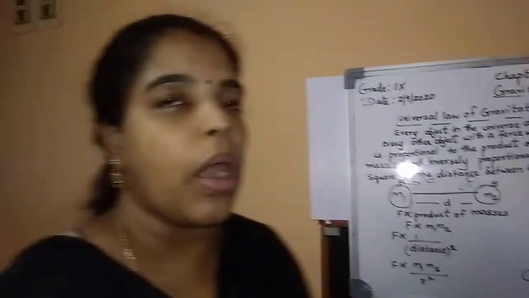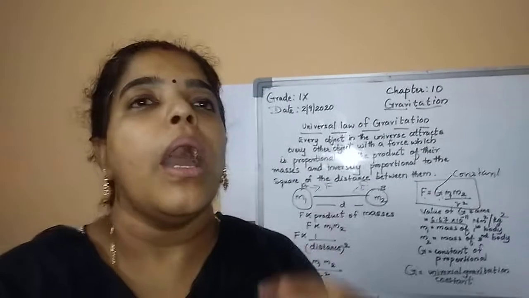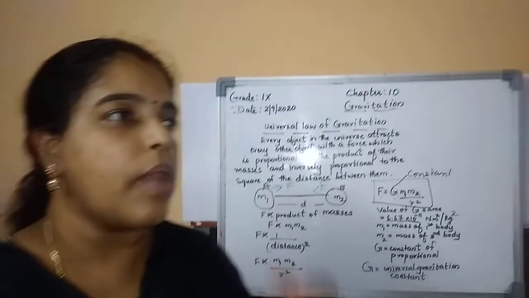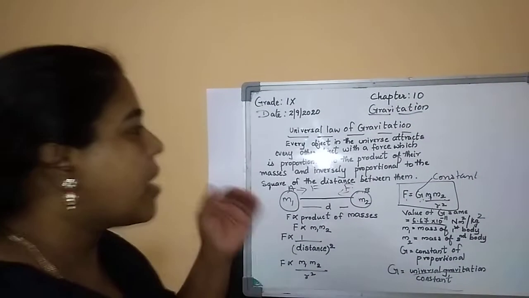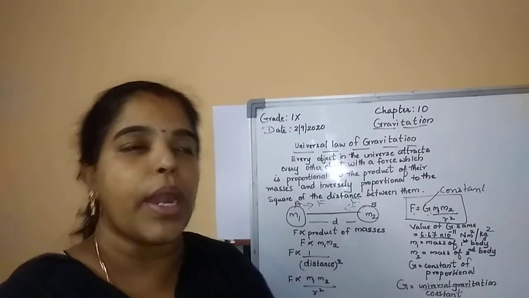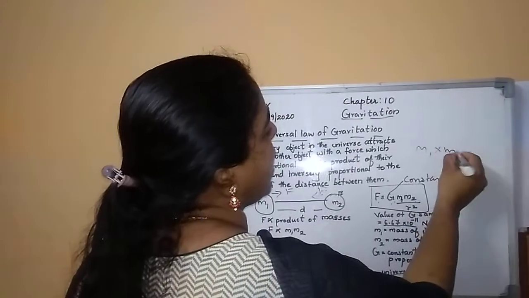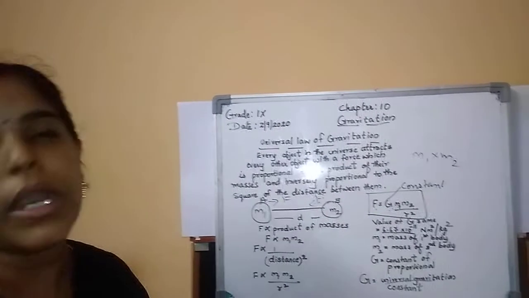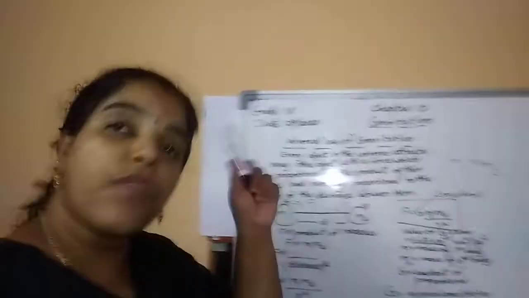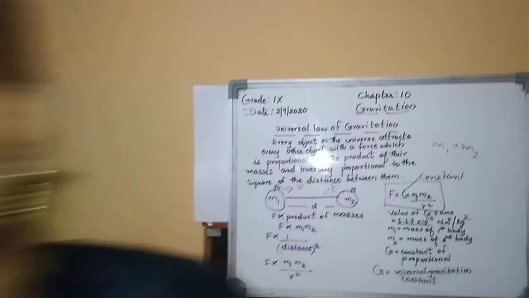So we come to the point that every object in the universe is attracted to every other object, even I and you. That force, what is the force? It is directly proportional to the product, that is, M1 into M2, the product of the masses of the objects, and inversely proportional to the square of the distance between them.